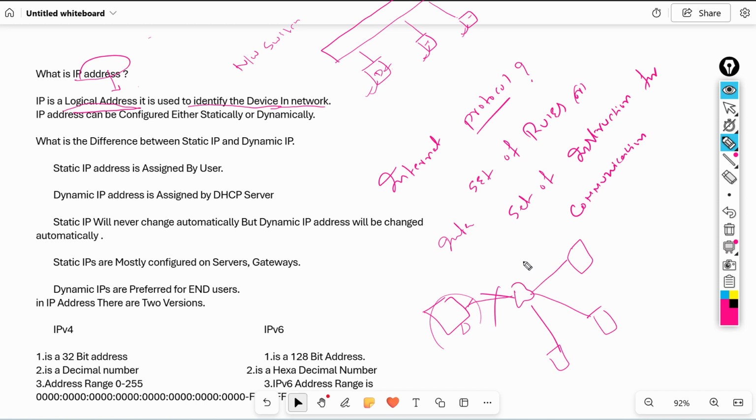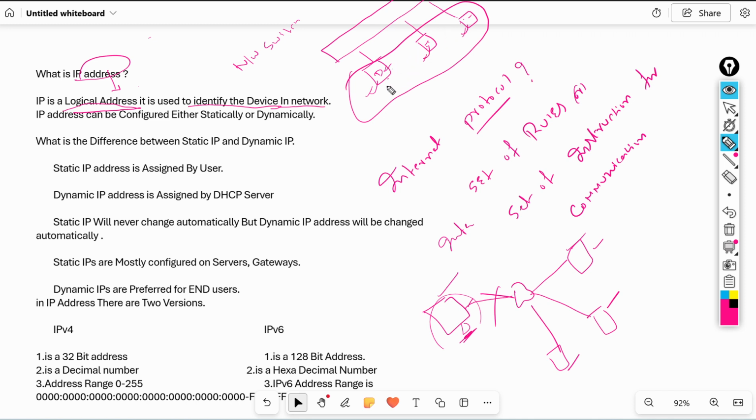The internet is a public network, meaning we are connecting from our office to other companies. Google is a different company, Facebook is a different company, and YouTube is a different company. So here we are connecting our company to different companies. This is also one kind of network, called an internetwork. And this is our local network. These three computers are within my office. If these three persons want to communicate, meaning exchange some data among them,